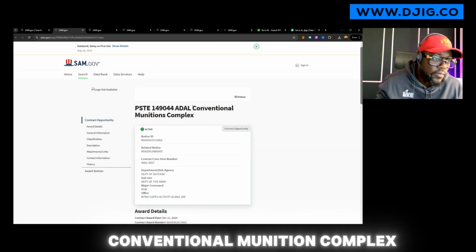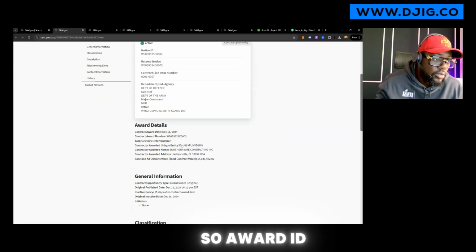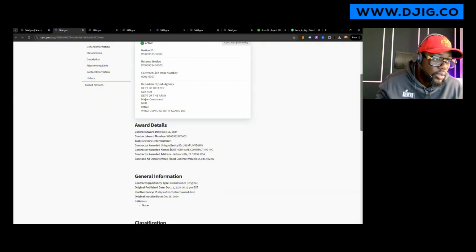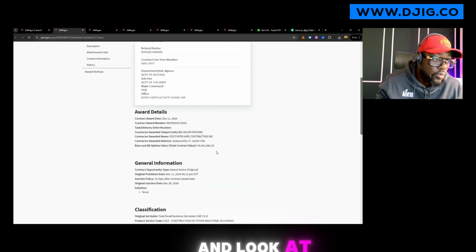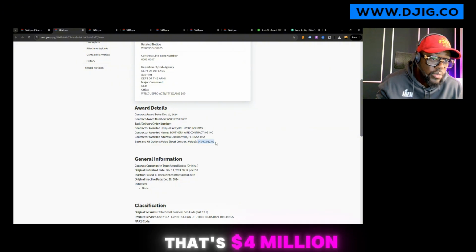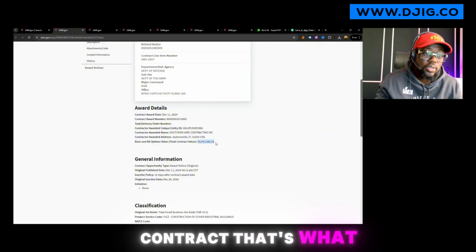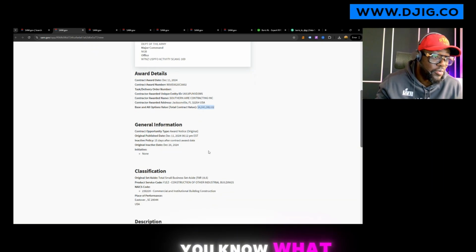So this is conventional munition complex. Award ID. So this is the company name. You see Southwest Air Contracting Inc. And look at the contract value, man. That's a $4 million contract. That's what I'm talking about, man. You know what I mean?